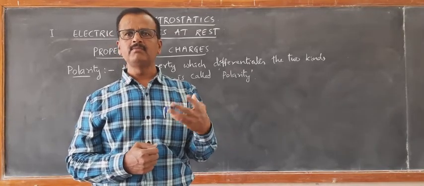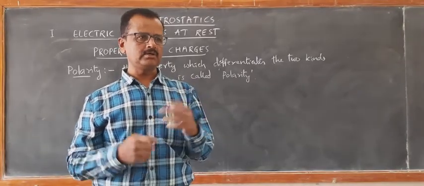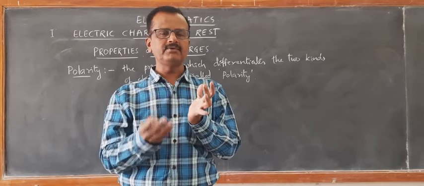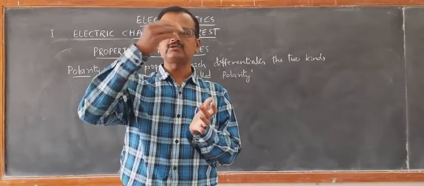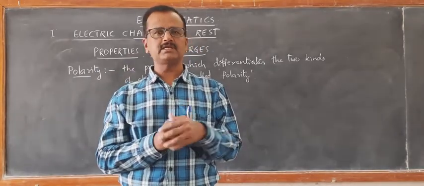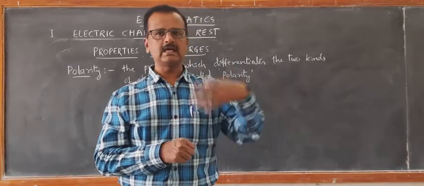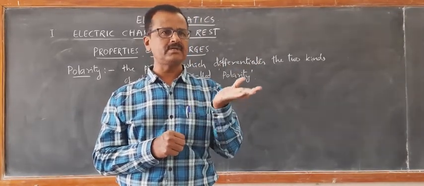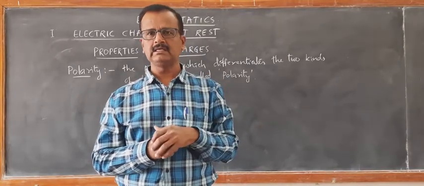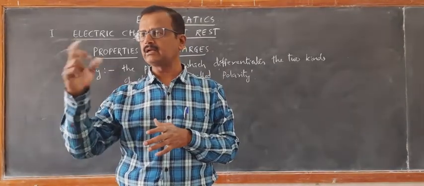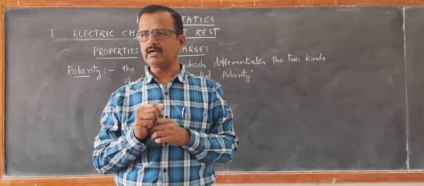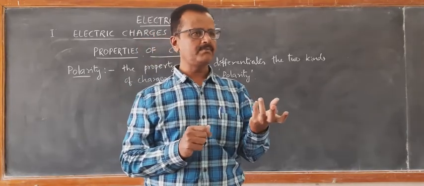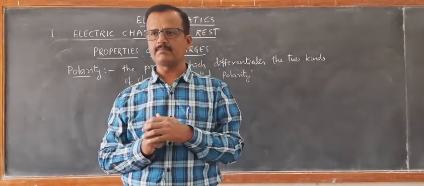and the material which has lost the electrons develops positive polarity. So there will be an affinity for regaining these electrons back to the material which has lost them. Like a glass rod when rubbed with silk, the electrons jump off from the glass rod onto the surface of silk, and the silk cloth becomes negatively charged, and the glass rod develops positive polarity.